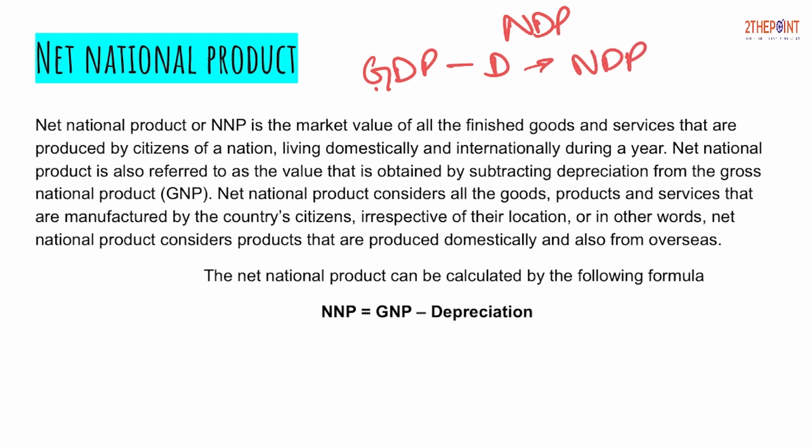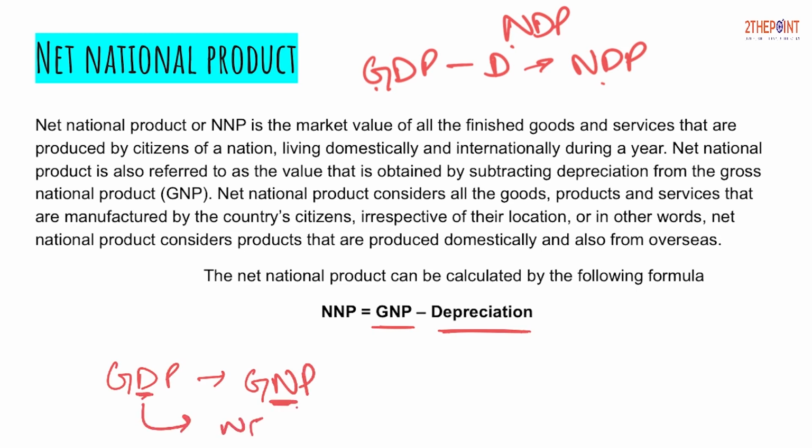Now again from NDP, that is domestic product, to national product, we will add NFIA. But right now what we are doing is from GNP to NNP, reducing depreciation. Now how did we calculate GNP? From GDP we moved to GNP. So how did we do that? From domestic to national, I told you, NFIA. Right, now we have arrived at this figure.